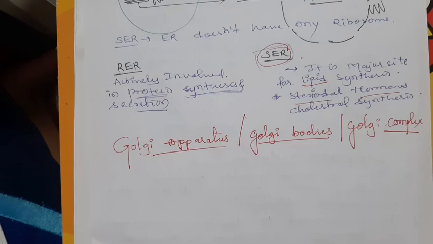This is one of the cell organelles, first discovered by the scientist known as Camillo Golgi.